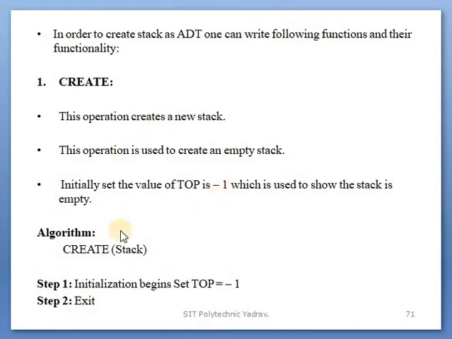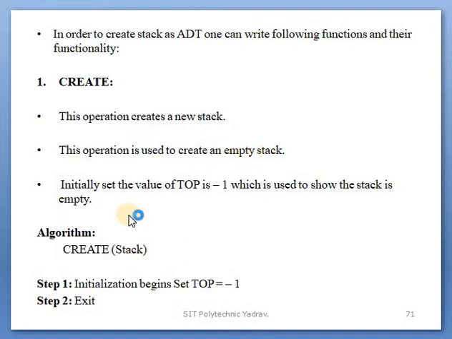The algorithm is create, with the stack in brackets, meaning the stack to be created is passed to that function or operation. Step 1: initialization begins, set top equal to -1. Step 2: exit. What is the purpose of the create operation? Only to create a new, empty stack.